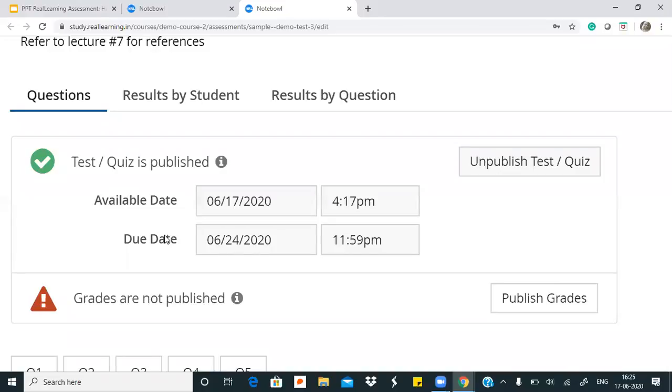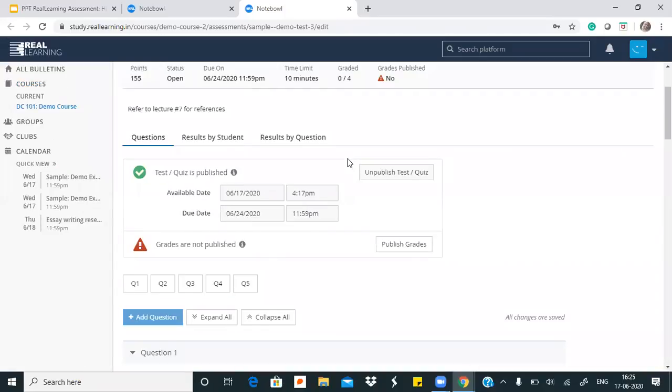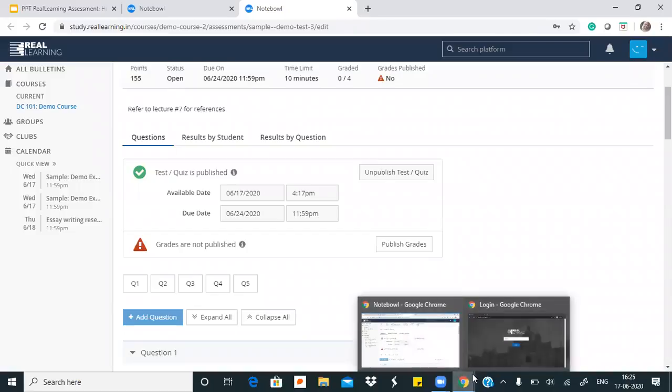So what the teacher can do is, when she is creating any test, she can put a future date and time and click on publish. This will auto publish that test for a future date and time, whatever she has set. So this makes it very manageable for the teacher also. The auto publishing option.